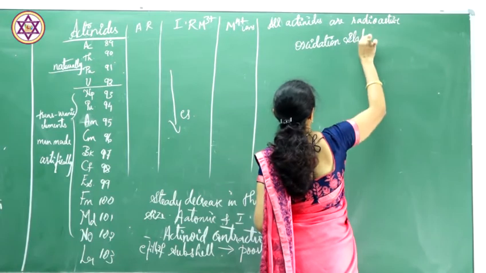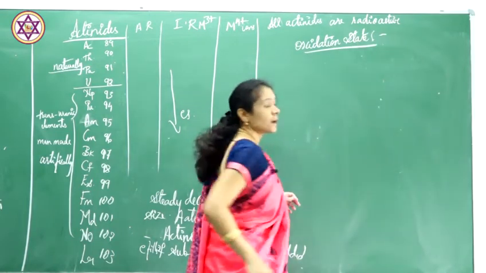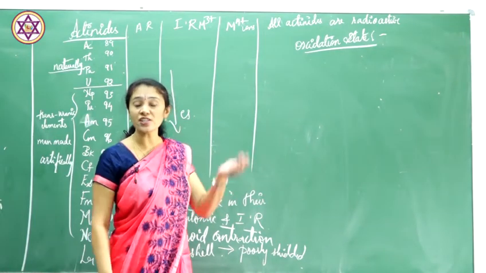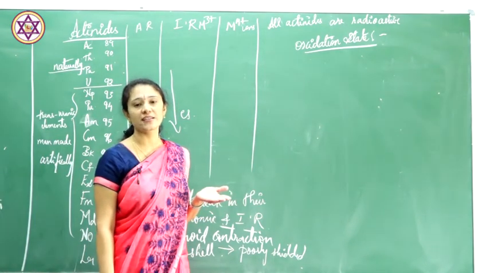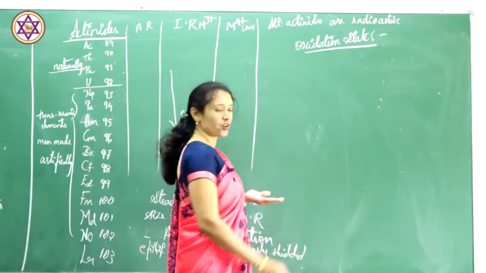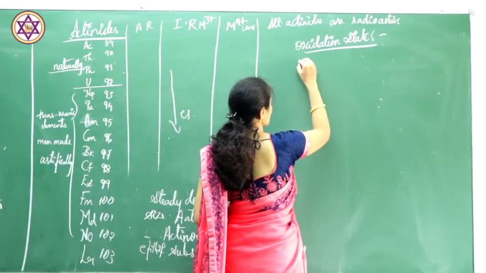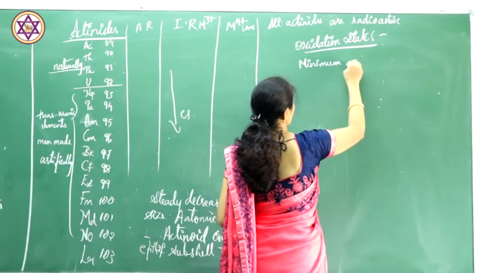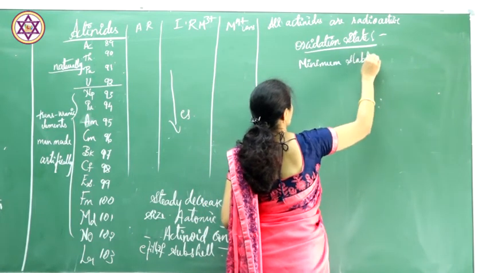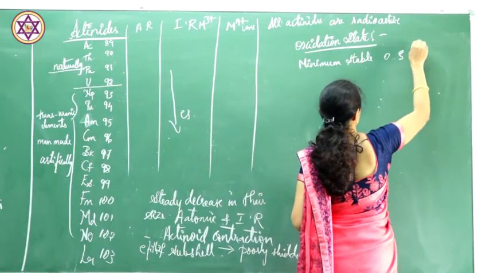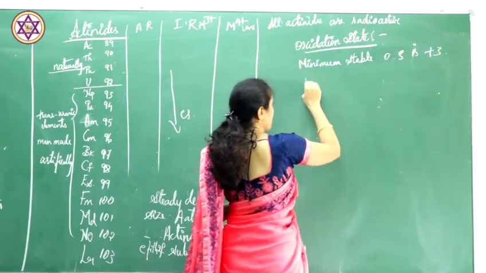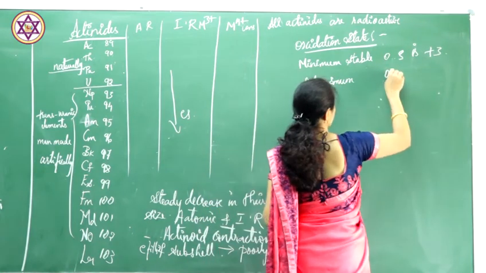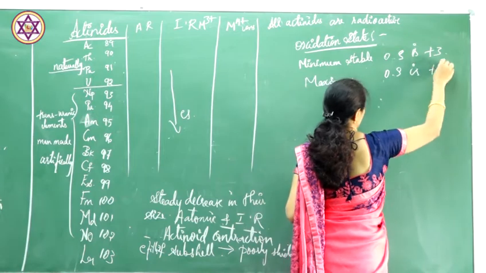Here, in lanthanoids, the stable oxidation state is +3 and the maximum oxidation state is +4. But in actinoids, the minimum or stable oxidation state is +3 and the maximum stable oxidation state is +7.